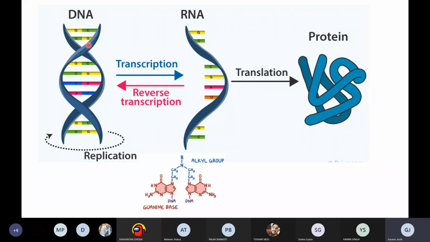So this DNA will not be able to undergo replication, nor will it be able to undergo transcription. When the molecule fails to undergo replication or transcription, what will happen? The desired proteins will not be formed, and when the desired proteins are not formed, the cell will eventually die. So this is the common mechanism by which the alkylating agents act.